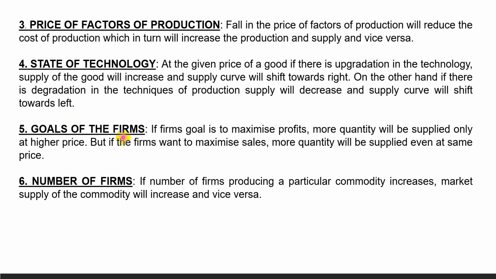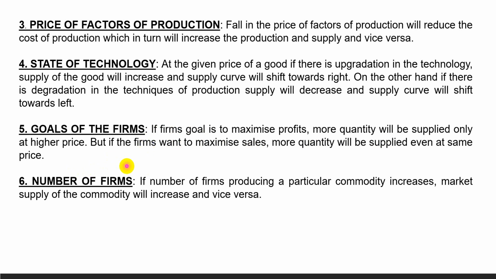Goals of the farm. There are two goals: profit maximization and sales maximization. If the farm's goal is to maximize profits, more quantity will be supplied only at a higher price. So at the given price, supply will decrease. But if the farm wants to maximize sales, more quantity will be supplied at the given price. Under this condition, the supply will increase and the supply curve will shift towards right. So the sales maximization goal results in a rightward shift of the supply curve, and the profit maximization goal results in an inward or leftward shift of the supply curve.